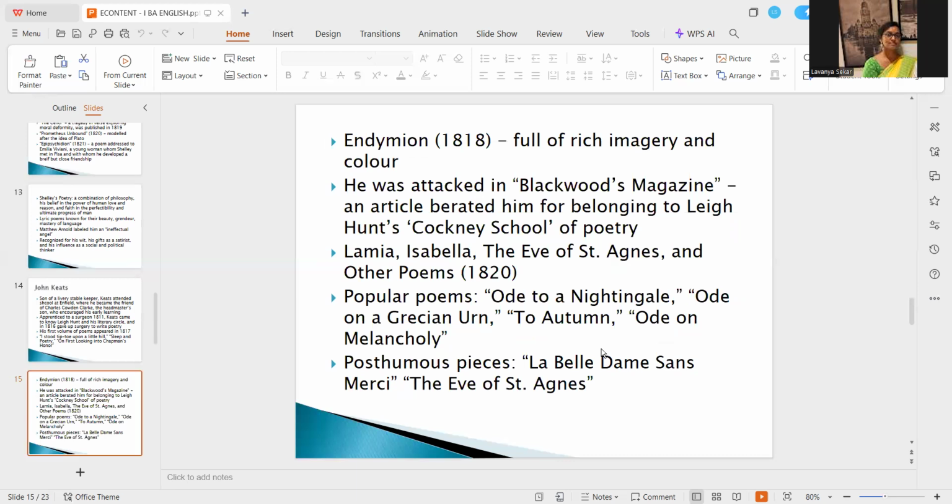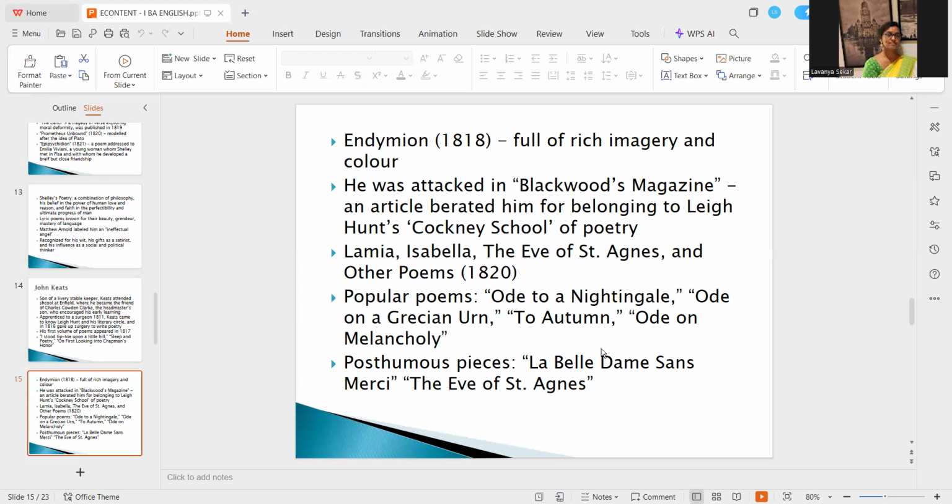Keats was attacked in Blackwood's Magazine. An article berated him for belonging to Hunt's Cockney School of Poetry. I mentioned this before. A person who was on his way to become a surgeon chose to leave that and started experimenting with poetry because of Hunt's influence and his earlier published writings. The influence of Hunt's style could be seen, and he was particularly accused of this. Blackwood's Magazine openly accused Keats of following the tradition set by Hunt and his Cockney School of Poetry and his followers.